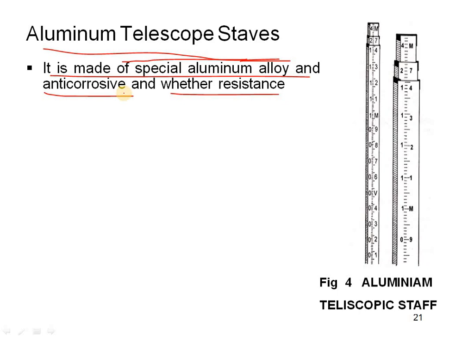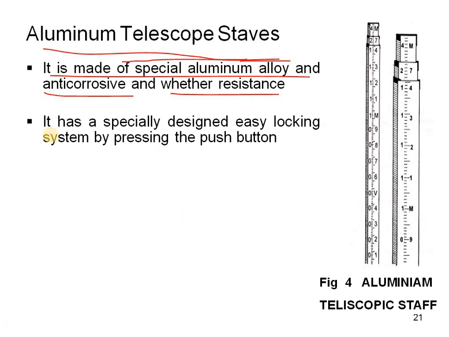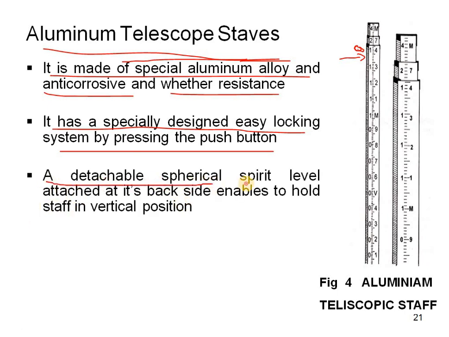We can use this aluminum staff in any season, and it has a specially designed easy locking system operated by pressing a button. For this staff, we have one round button at the back. If you press this button, it goes inside. This is the specialty of this aluminum staff. It also has a detachable spherical spirit level attached at its back side, which enables you to hold the staff in a vertical position.